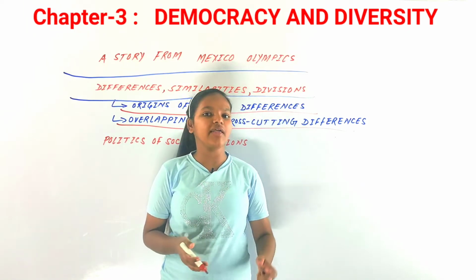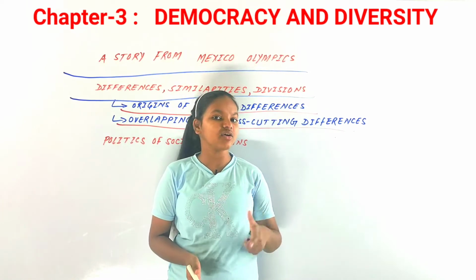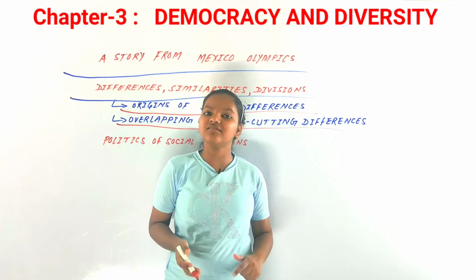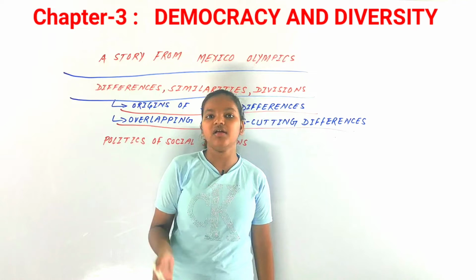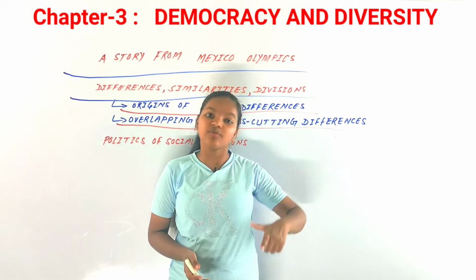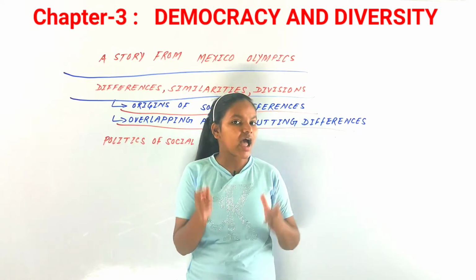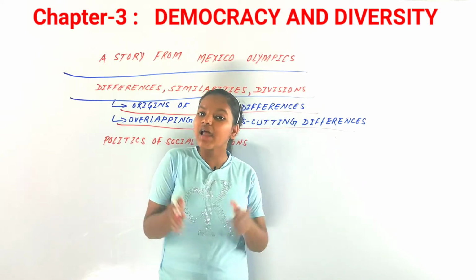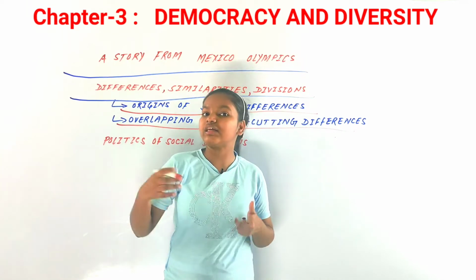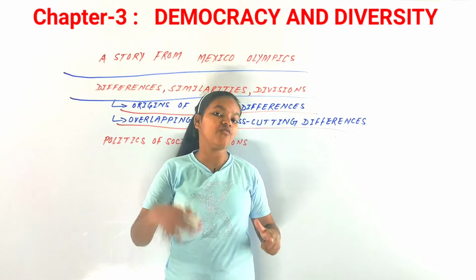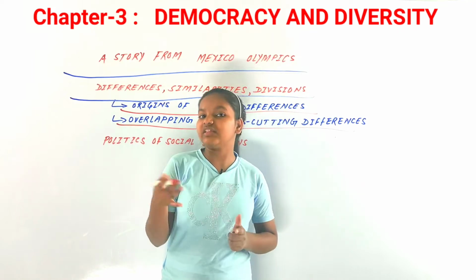For example, in America, Blacks tend to be poor, homeless or helpless, and tend to be people who are discriminated against. And in India too, Dalits tend to be poor and homeless, the same condition. So different types of people, all those problems are overlapping with each other, and that's why the conditions get worse and there can be social inequalities. Social difference gets converted into social inequality, and that is what we call overlapping.